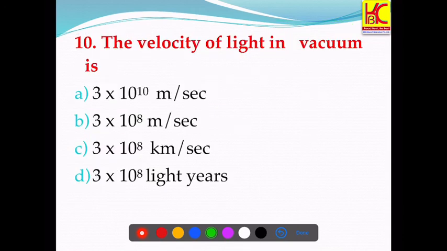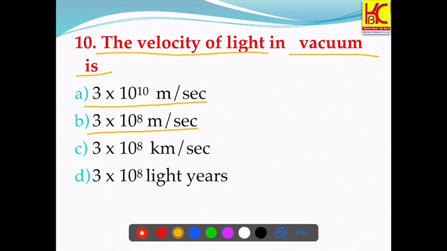Question number 10. The velocity of light in vacuum is. What is the velocity of light in vacuum? The options are 3 into 10 to the power 10 meter per second, 3 into 10 to the power 8 meter per second, 3 into 10 to the power 8 kilometer per second, 3 into 10 to the power 8 light years. So the right answer would be 3 into 10 to the power 8 meter per second.